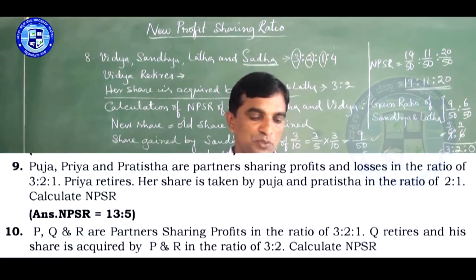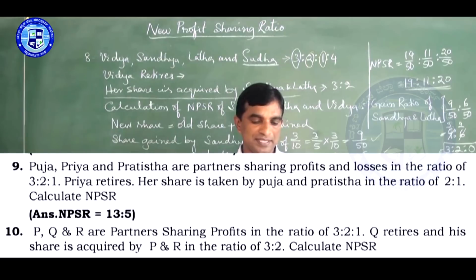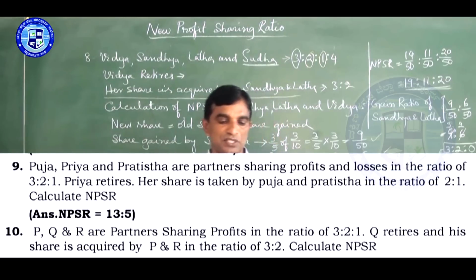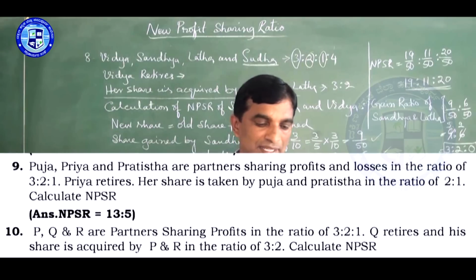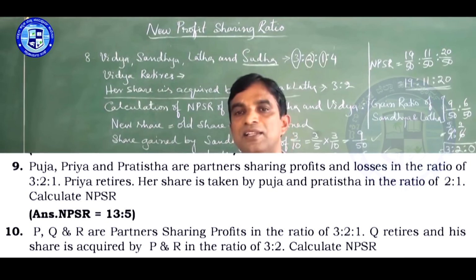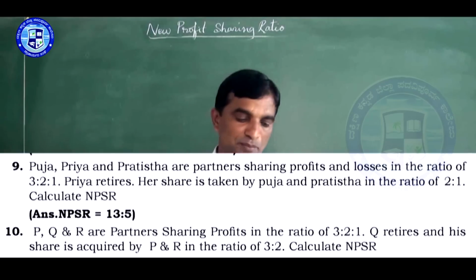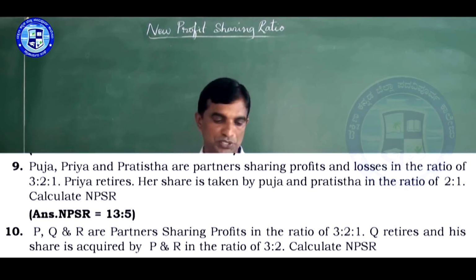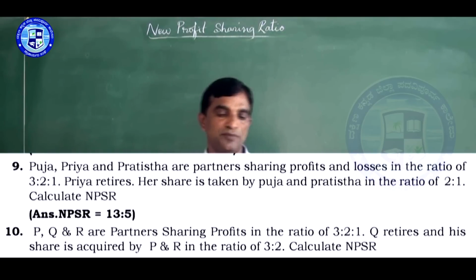Ninth problem: Pooja, Priya and Pratishtha are partners sharing profit and losses in the ratio of 3:2:1. Priya retires, her share is taken by Pooja and Pratishtha in the ratio of 2:1. Taken means acquired. So 2/3 of Priya's share, 1/3 of Priya's share, you will get the gain ratio or gain share, then you add to the old share.